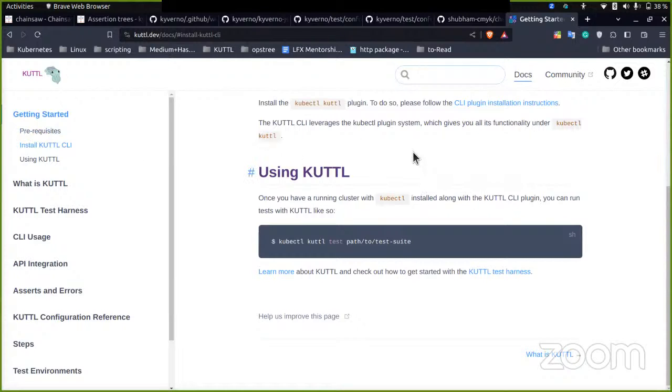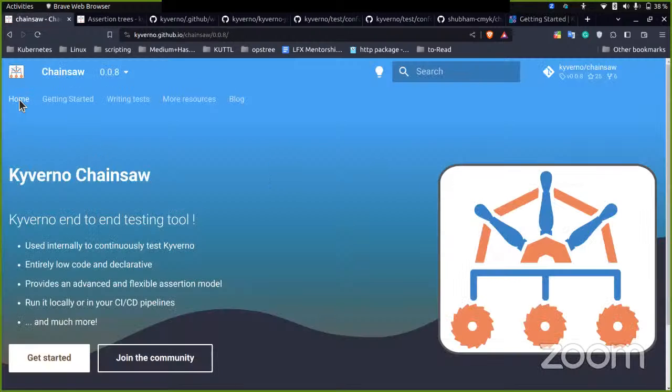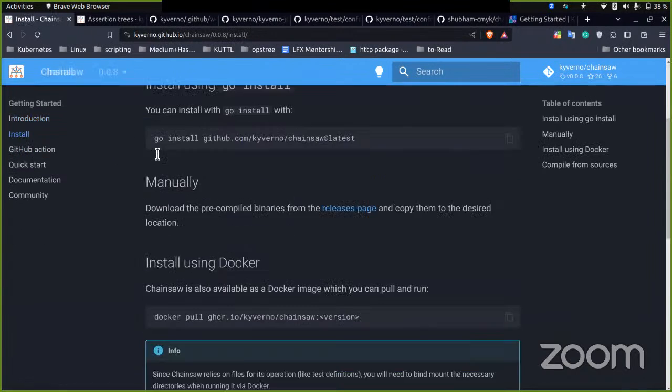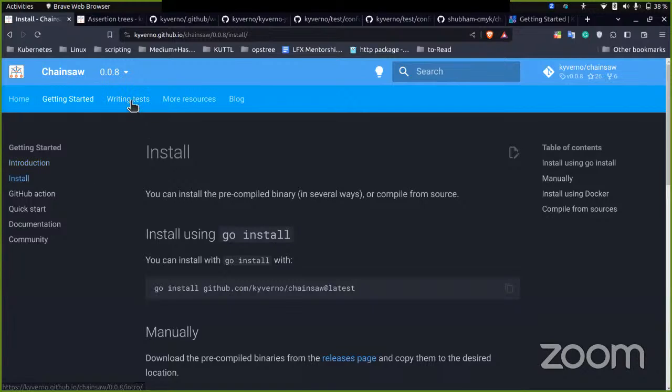So let's see what Chainsaw offers. It's pretty much similar to Cuttle, but in a more powerful way. Chainsaw is also an end-to-end testing tool, and it offers a declarative approach, in which you provide a few manifests, declare the test in YAML, and simply assert, apply, create.